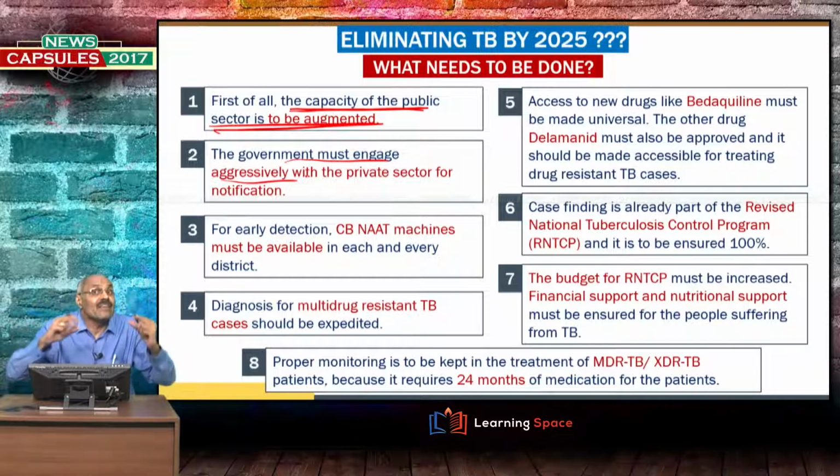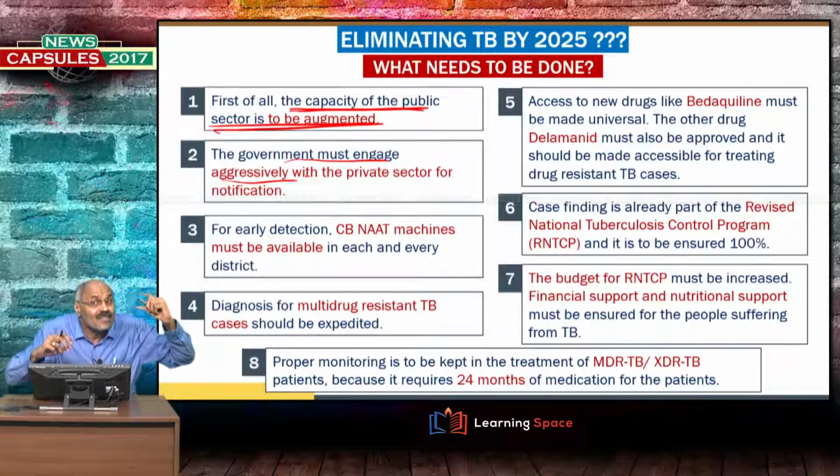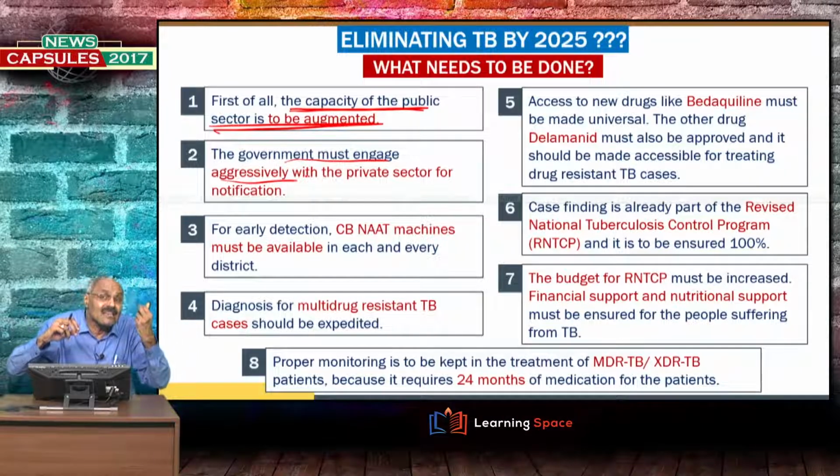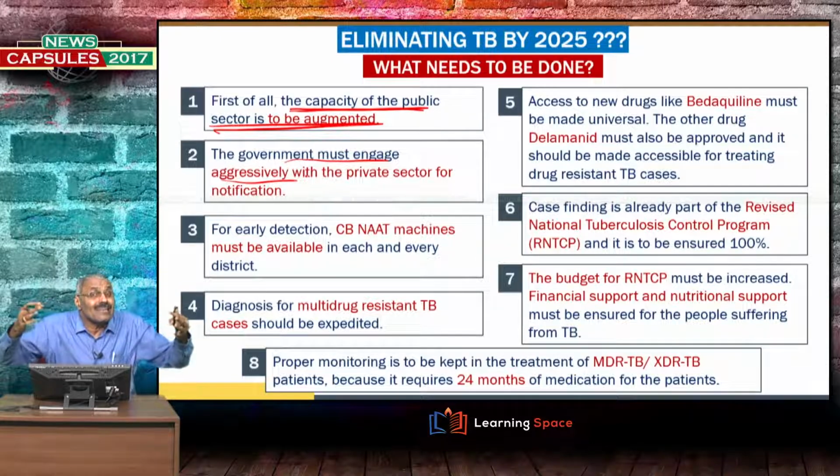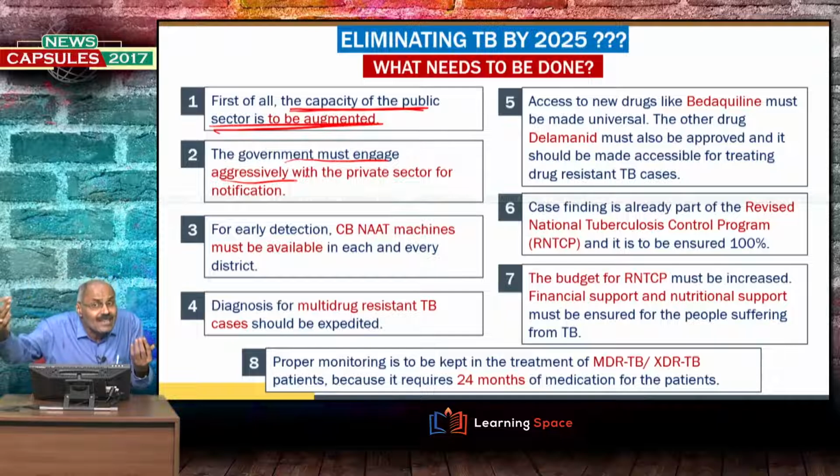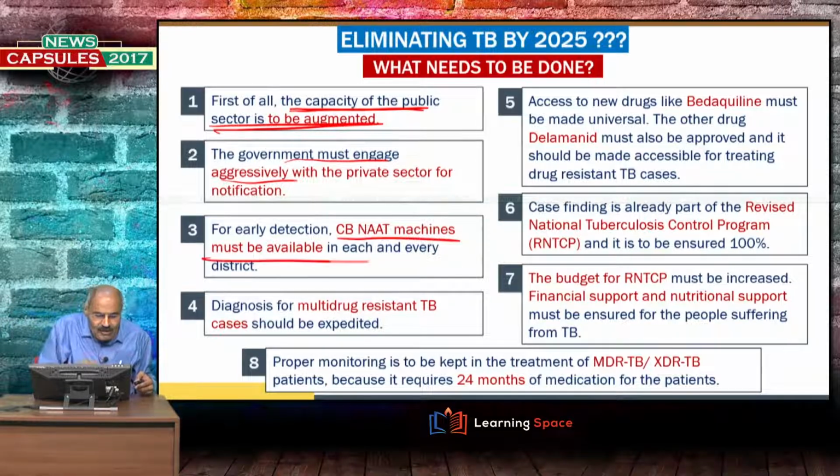That's why only 50 to 60% of the cases are registered in our country. The biggest problem with tuberculosis is that if cases are not properly recorded, the infection may spread to other people. For early detection, CB-NAT machines must be available in each and every district.